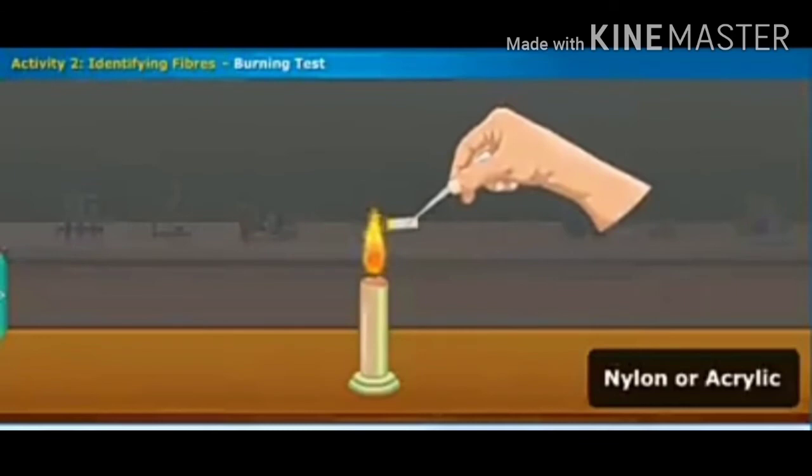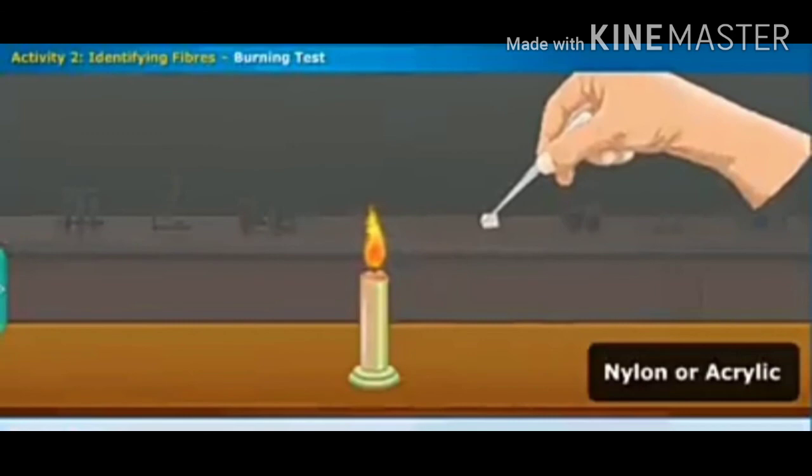Likewise, if the thread melts in the flame, then it is said to be a synthetic fiber such as nylon and acrylic.